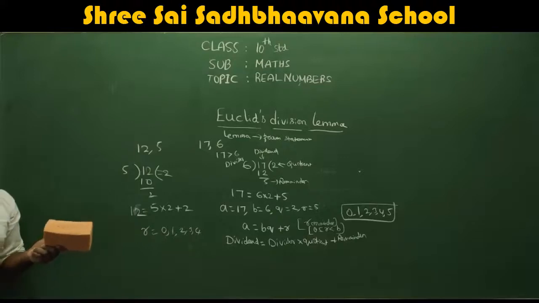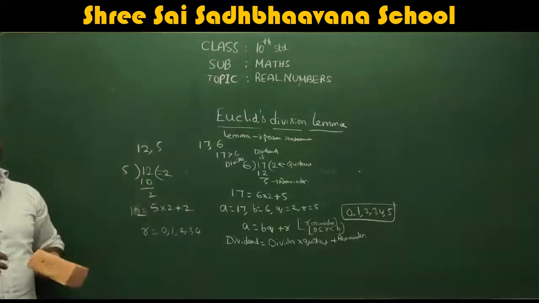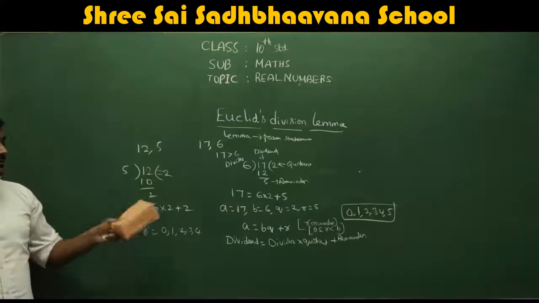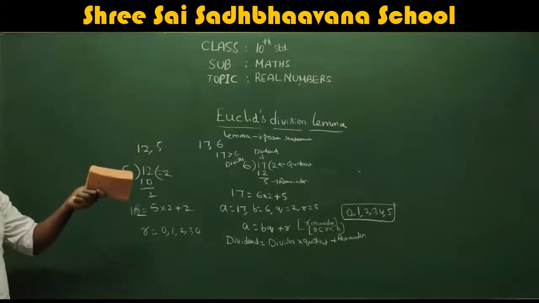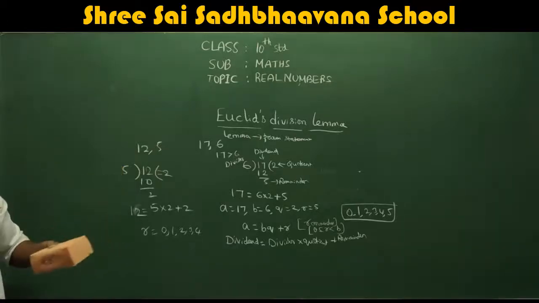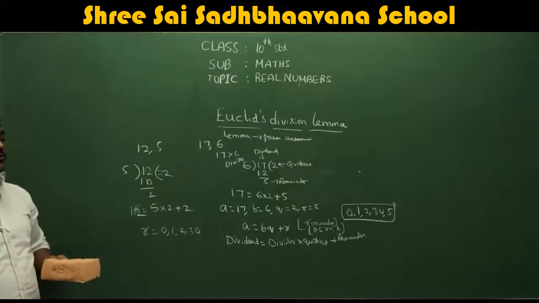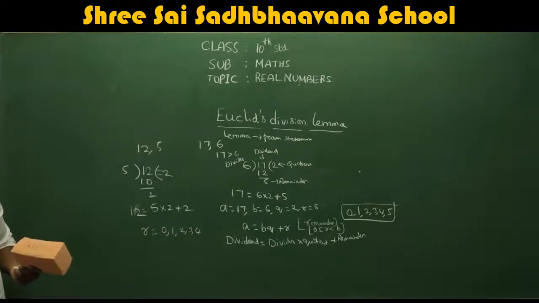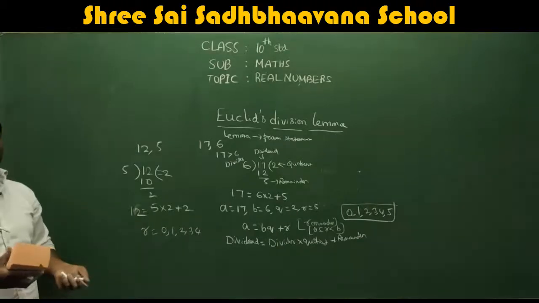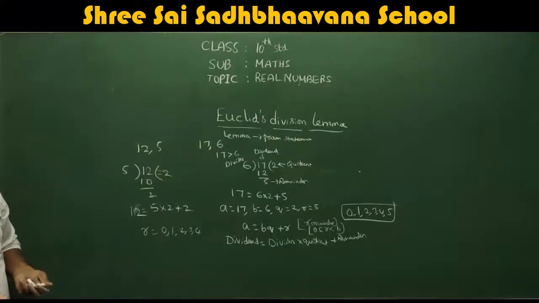Your remainder value should lie between 0 and the divisor, which means it is not equal to the divisor, it is less than the divisor. Example I already had given. For 5 you can get remainders as 0 to 4. For 6 you can get 0 to 5. For 7 you get 0 to 6. So depending on the divisor, you get different remainders. Okay, this is one condition you should understand.